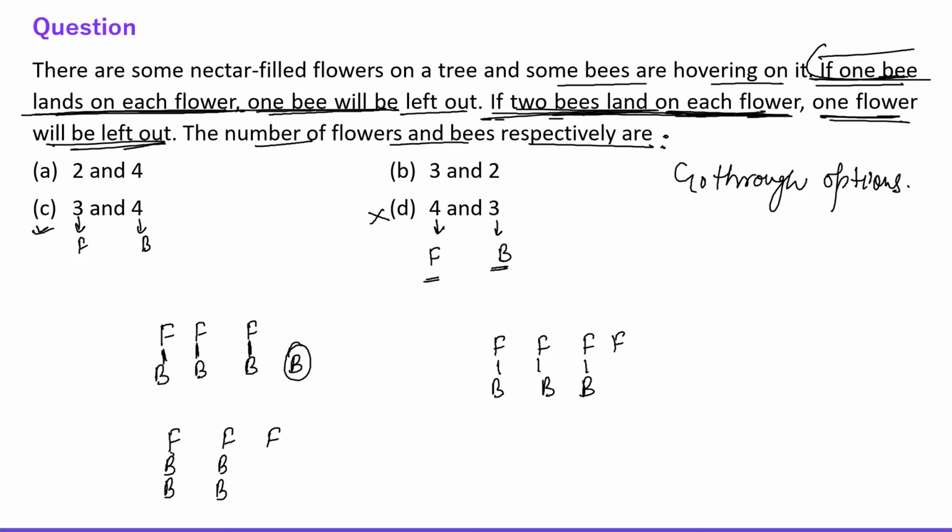So obviously 1 flower is left out, right? So it means option C is the right choice. Option C is satisfying the condition of the question, right? Option C is the correct choice. Alright, so now let's move to the other question.